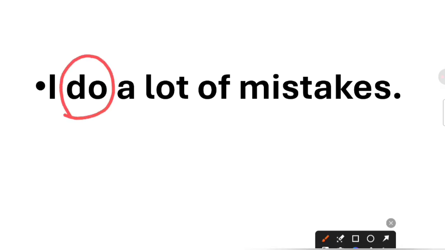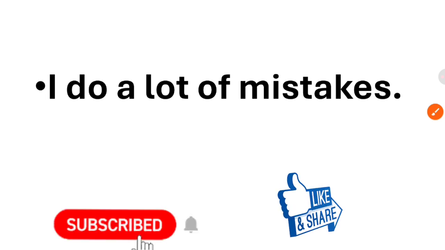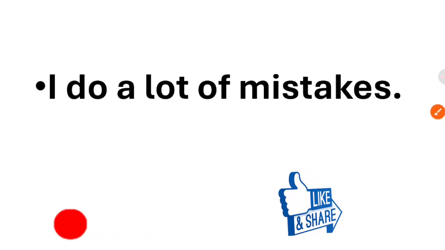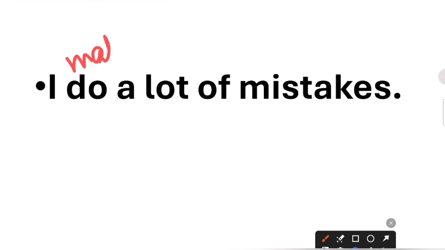Now another mistake which is very common is: I do a lot of mistakes. What is the mistake in this sentence? First you guess. I do a lot of mistakes. Let me tell you now. If you say do, that is a mistake, because we don't do mistakes, we make mistakes. So the correct sentence will be I make a lot of mistakes. In place of do, you will use make.